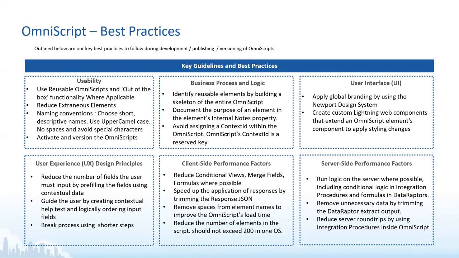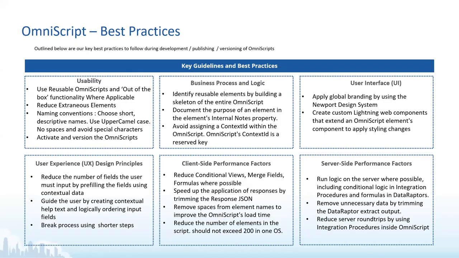There are a lot of things you can do for performance on both the client side as well as the server side. Try to reduce the use of unnecessary views, conditional views, or merge fields and formulas, because obviously formulas and unnecessary conditions would hamper the overall performance. And try to trim your JSON, because sometimes the entire JSON becomes heavy if you are using a lot of fields or a lot of logic. So you also have a provision to keep it trim, based on the need.